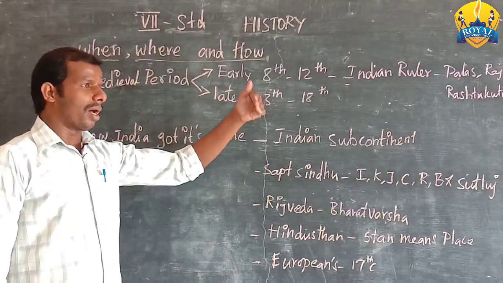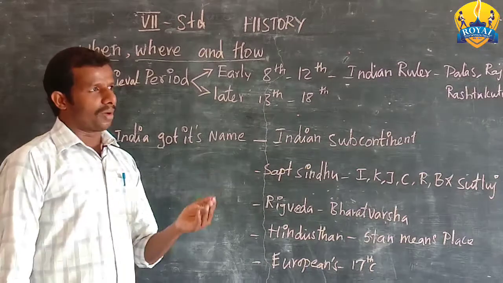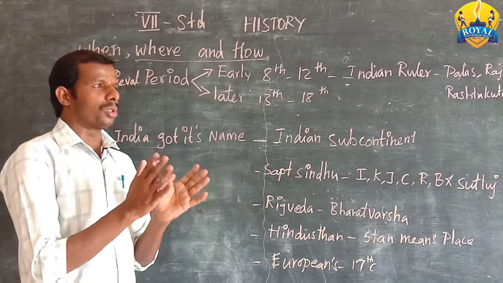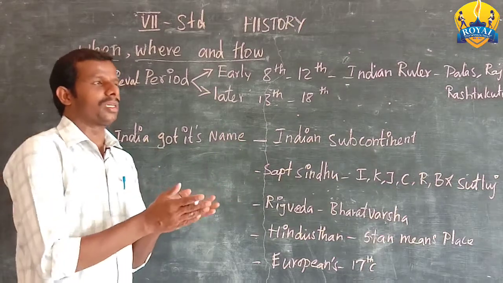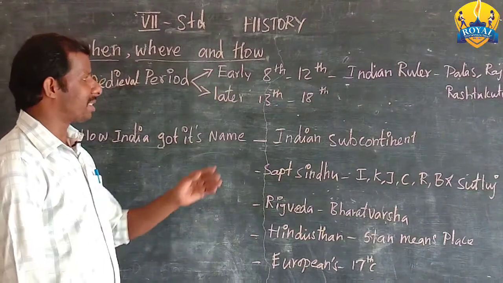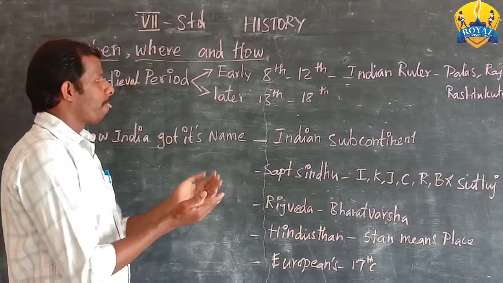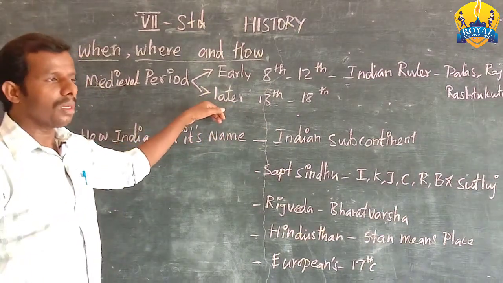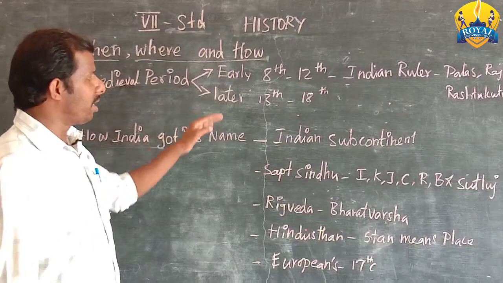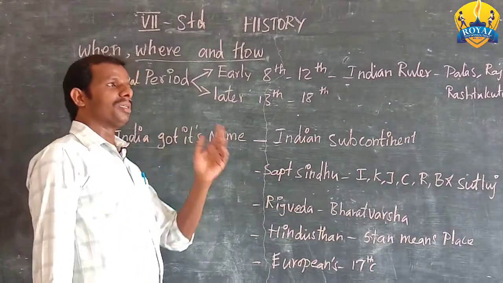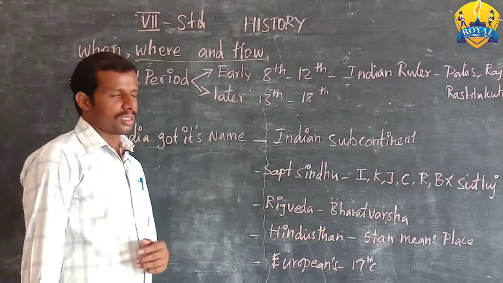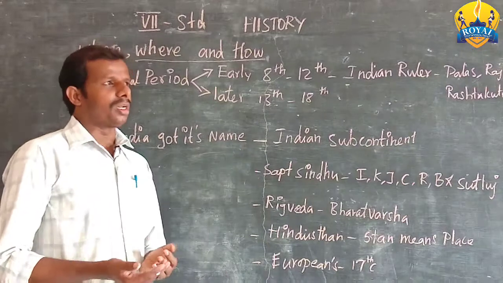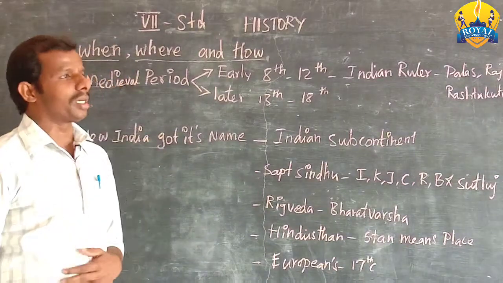So the Arabian governors as well as the rulers demanded that the Indian rulers control the pirates. There was no action against the pirates. That's why they decided to attack India. The first person who came to India, in the 8th century onwards, was called Muhammad bin Qasim. That Muhammad bin Qasim came to India and captured Multan, and he returned back.